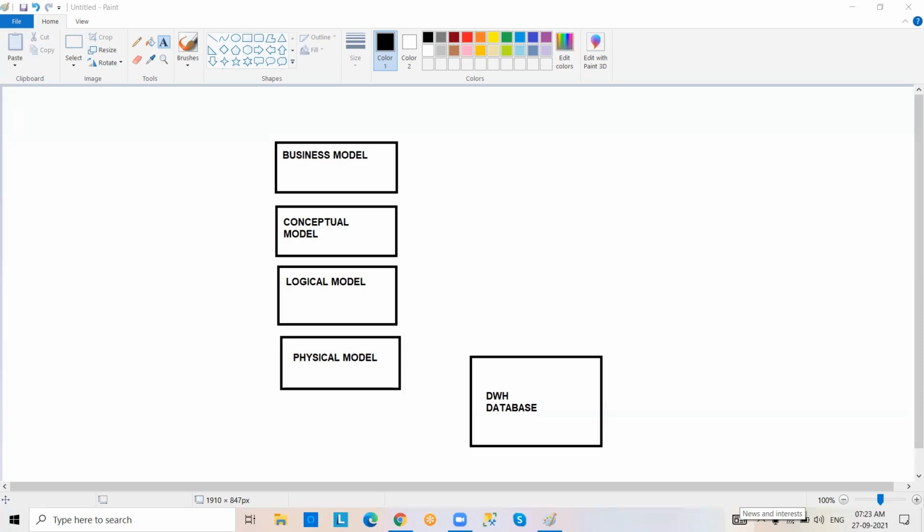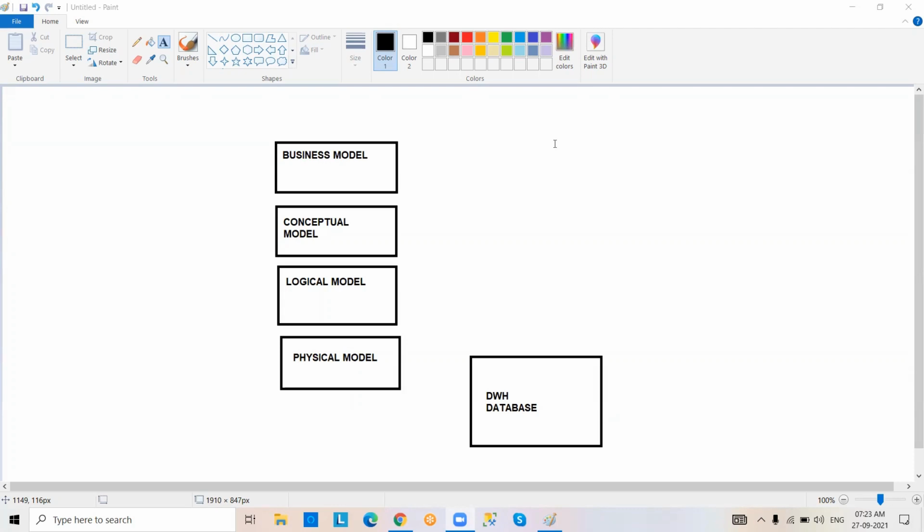Entity relationship diagrams show the relation between tables. This type of scenario will be there in the logical model. Based upon the logical model, the physical model comes into the picture. In the physical model, we are going to create models. Models means what? Tables. Is it clear? Who asked the question? Pankaj, is it clear? Yes, sir. Okay.